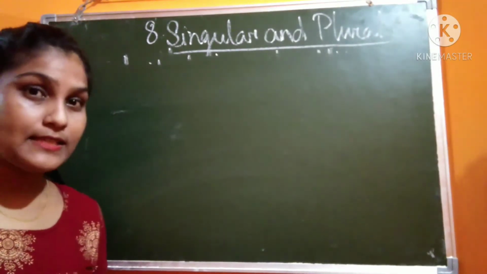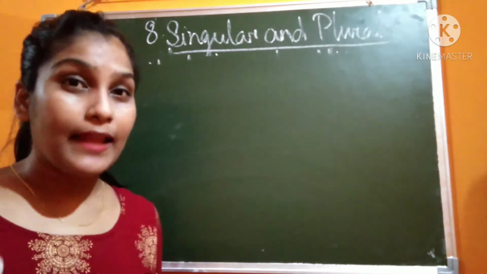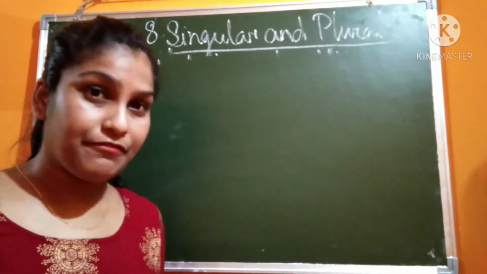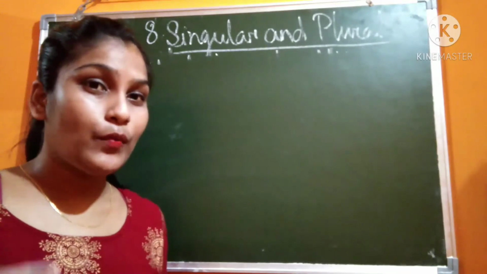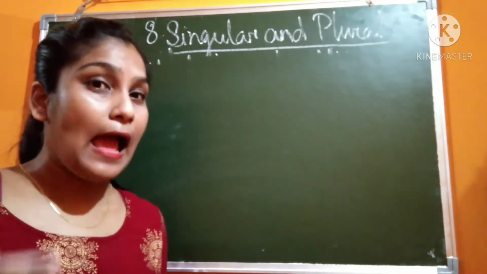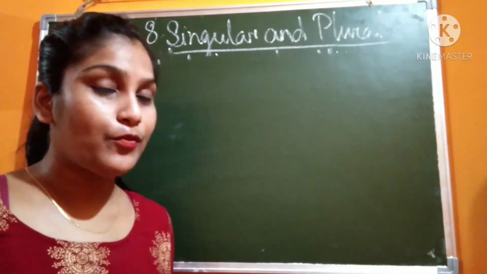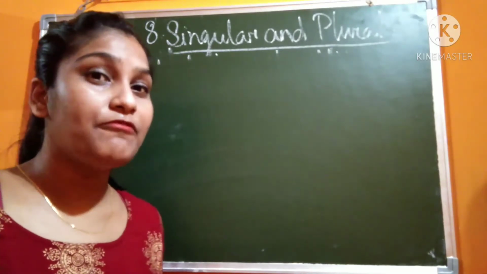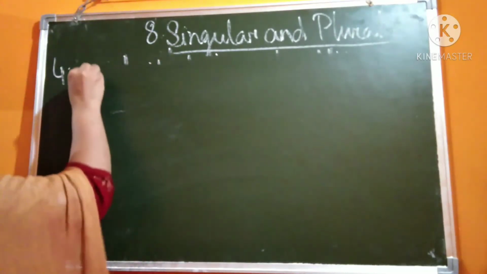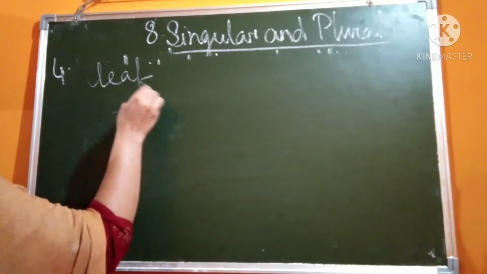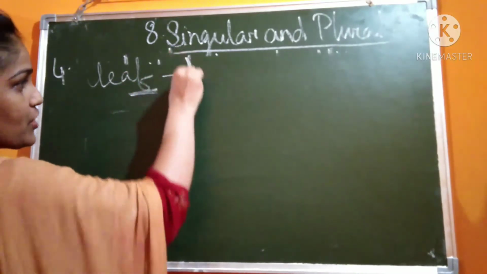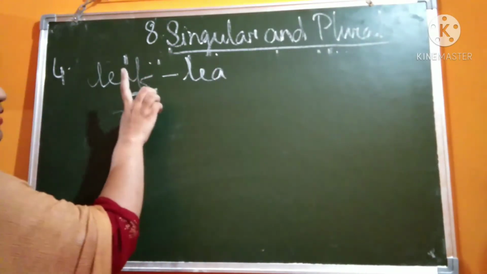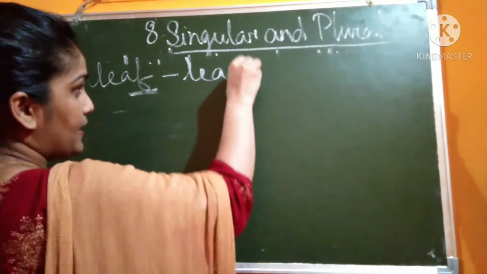The fourth rule is, if the noun ends with F or FE, what will you do? You will change the F into V, and you will add es. It will become VES. For example, leaf ends with F. How will you change? You will put V, then es.